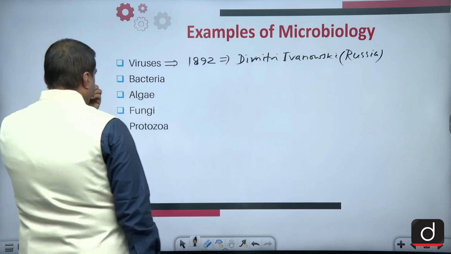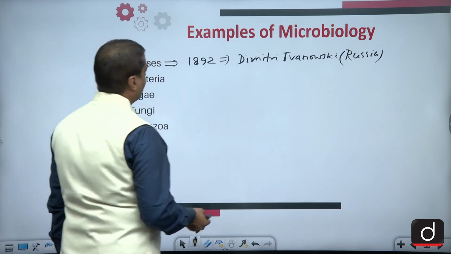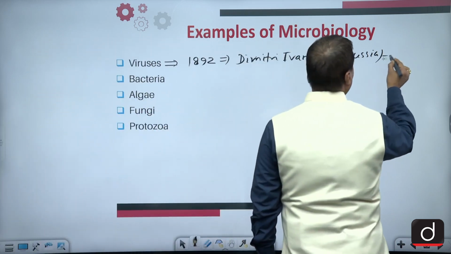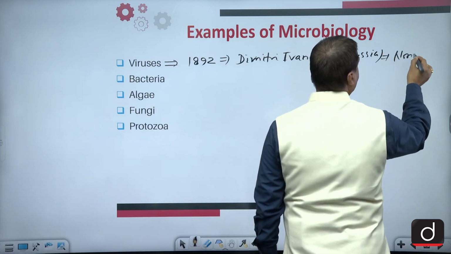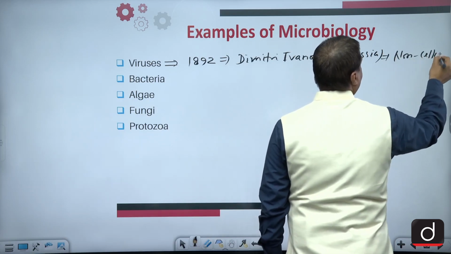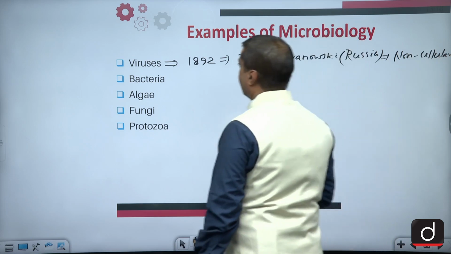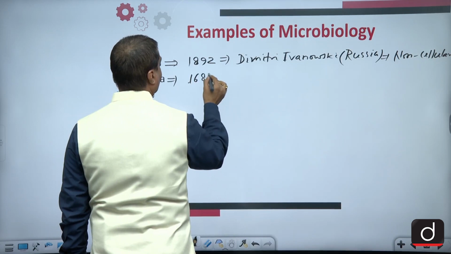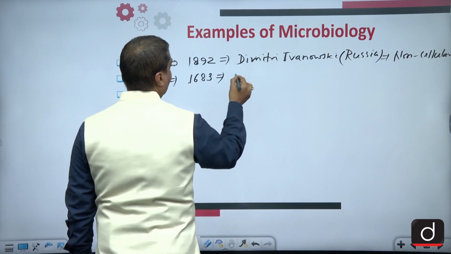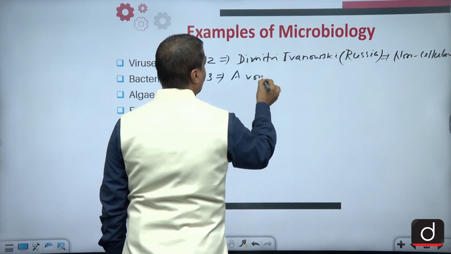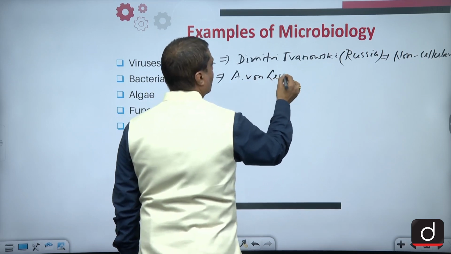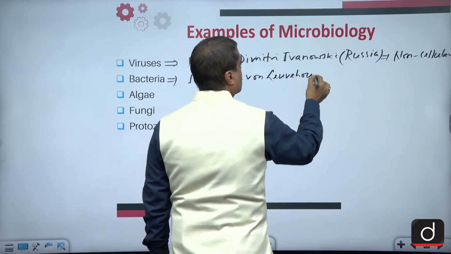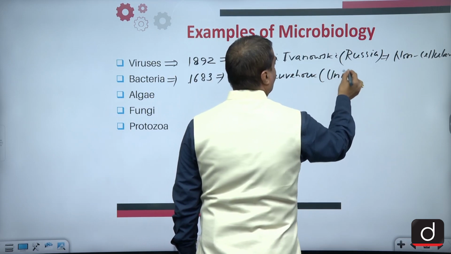Anyway, as far as the viruses are concerned, I told you, they are actually non-cellular. Then, of course, bacteria, I told you, were discovered way back in 1683 by Alexander von Leeuwenhoek, and they are actually unicellular.